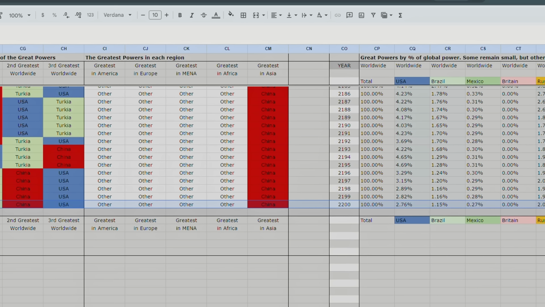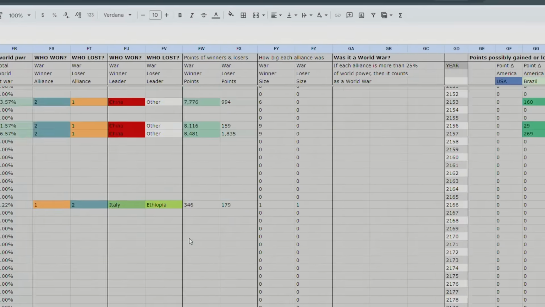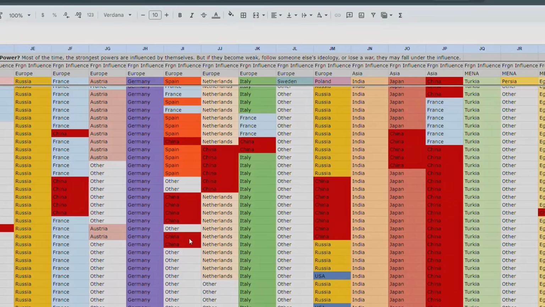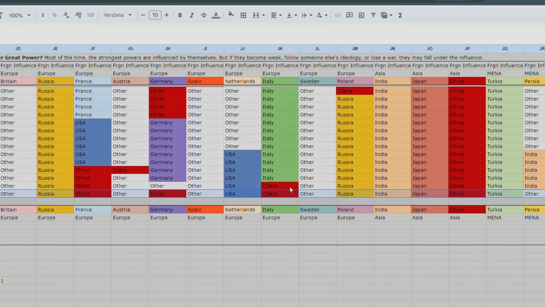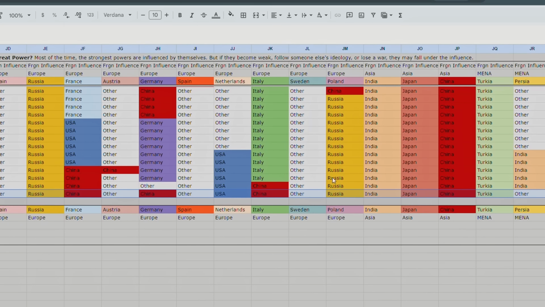Same thing for America, but China, shout out to China, is the greatest country in Asia and has influence over all the other countries of Asia. So sometimes even countries fall under the influence of others, right? So maybe an international coalition or something like that. So we scroll over here. Sweden was under the influence of another country, so maybe just the United Nations or something like that. Turkey, where am I looking? Turkey is under the influence of Turkey.